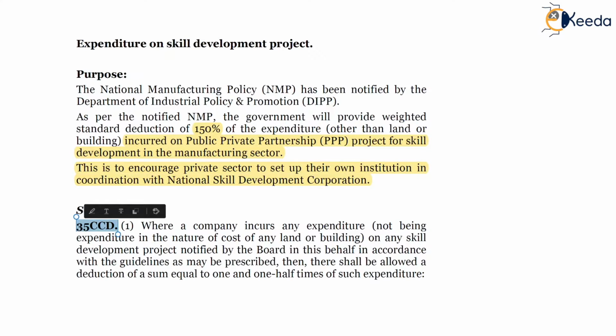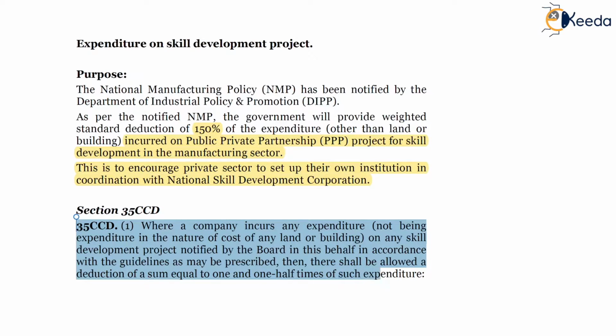On your screen, where a company incurs any expenditure, not on land or building, on any skill development project notified by the board in this behalf in accordance with the guidelines as may be prescribed, then there shall be allowed a deduction of a sum equal to 1.5 times of such expenditure.